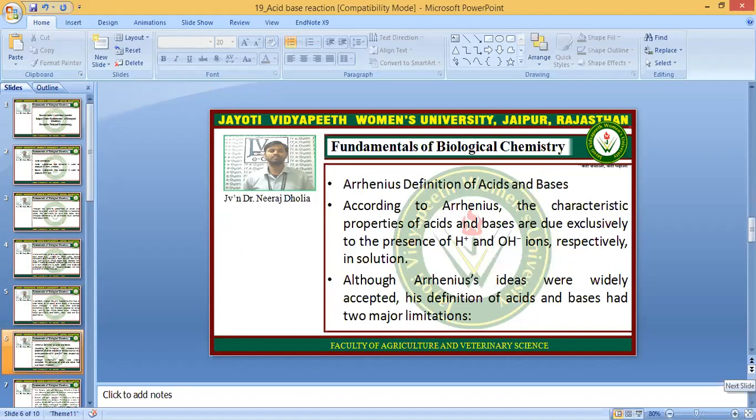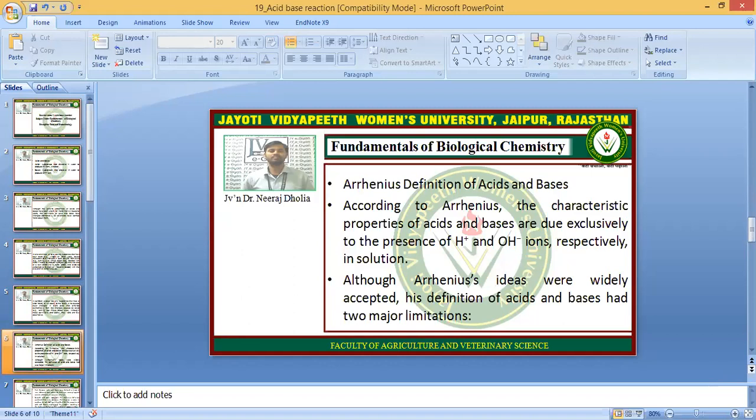So Arrhenius was a scientist who defined the acid and bases. According to Arrhenius, the characteristic properties of acid and bases are due exclusively to the presence of H plus ions and OH minus ions, respectively, in solutions. So he talked about the solution.